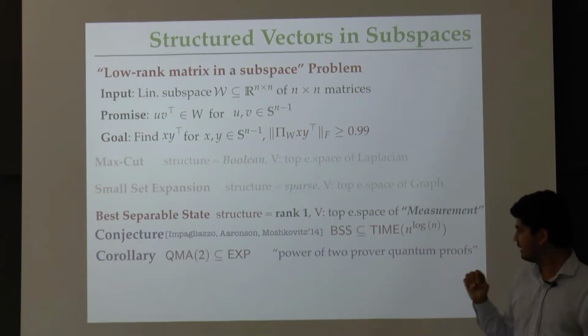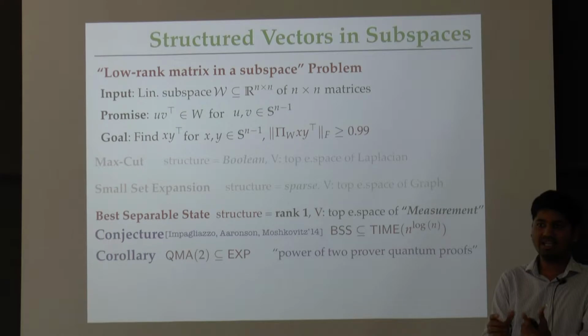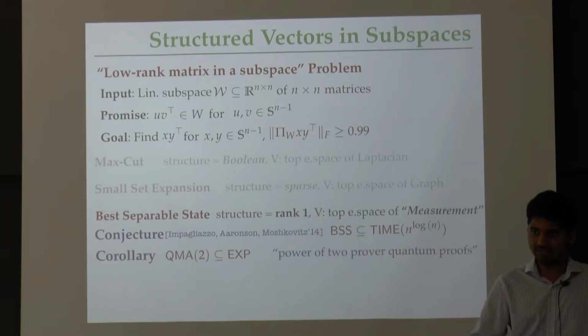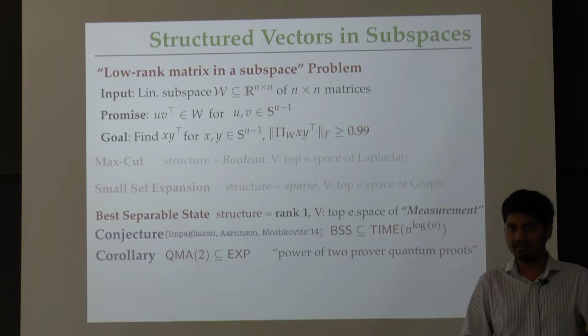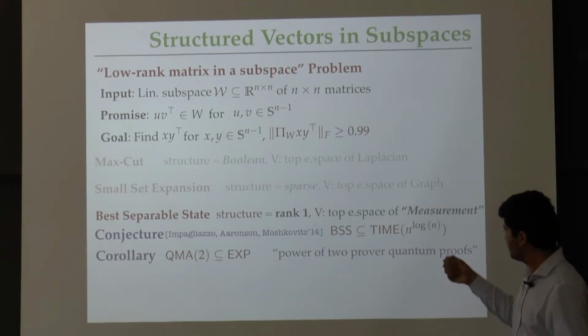Yes. And in some sense, this question is an attack on the question of whether QMA is the same as QMA2. QMA is the version of MA, the randomized NP that we think of, where there is a single prover, but the prover can give a quantum state as a proof instead of just a classical string. QMA2 is a version where there are two provers. Of course, in the classical world, a two prover system and a one prover system are the same, so long as the communication is only one way.